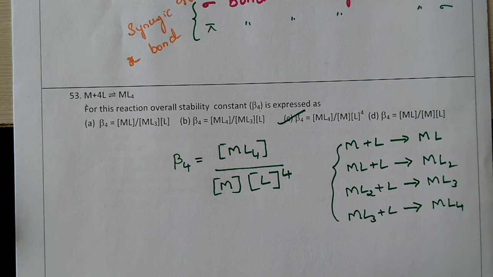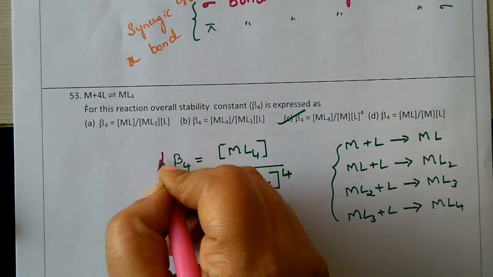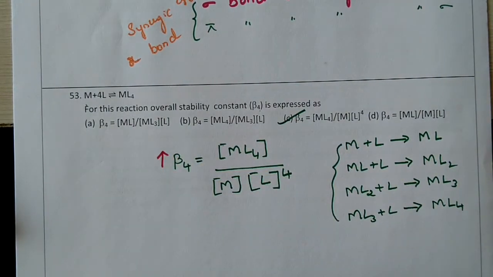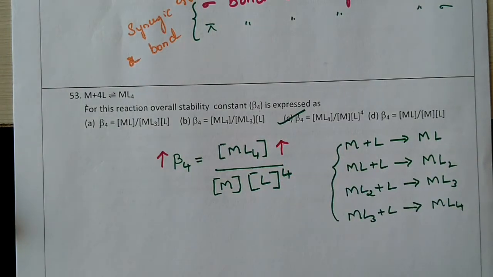This is an extra point we are discussing. If the stability constant is more, that indicates that the stability of the complex is also more.